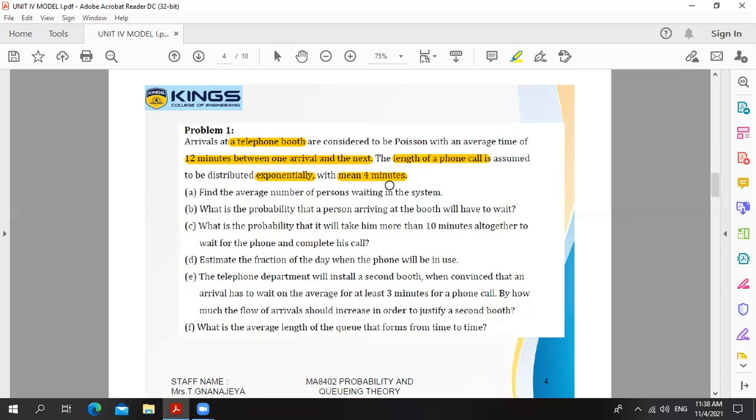So in this paragraph, the capacity is not mentioned. It means infinite capacity. A telephone booth means single server. Capacity is not mentioned. Therefore, we are taking capacity as infinity. Therefore, this problem is under the M/M/1 infinity FIFO model 1.